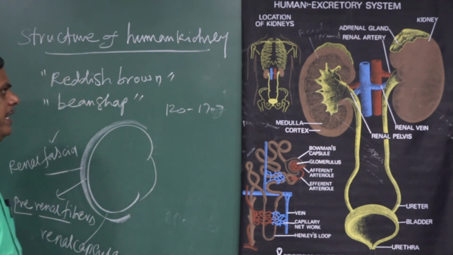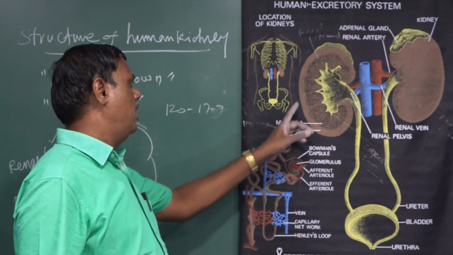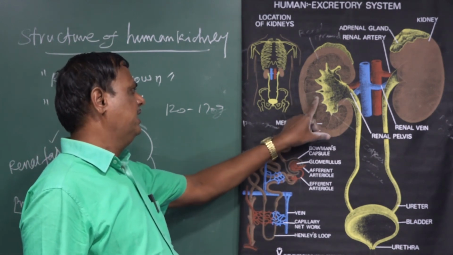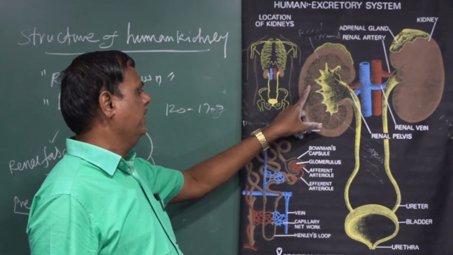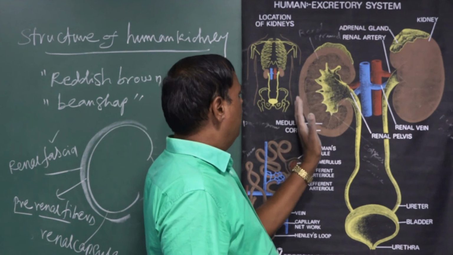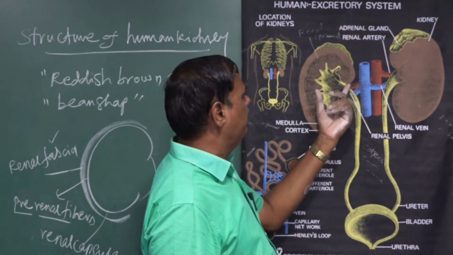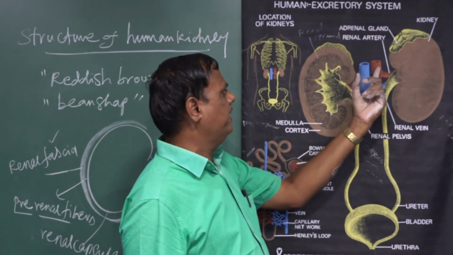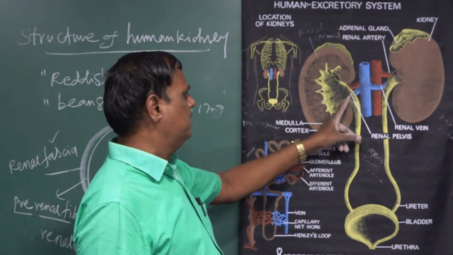In cross section, the kidney consists of two distinct regions: the outer cortex and the inner medulla. The outer side is convex and the inner is the concave region, where the renal artery and renal vein enter, and the renal pelvis also passes through.